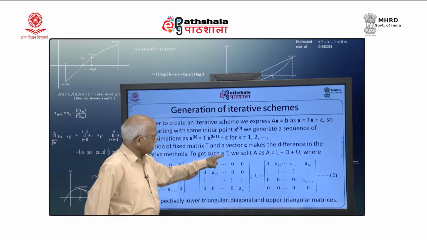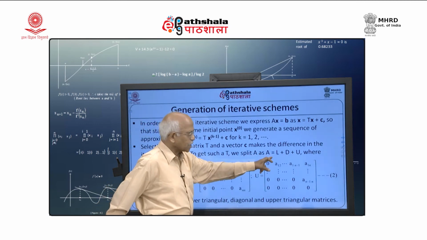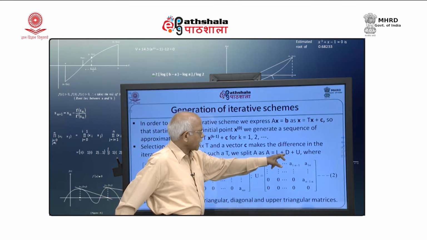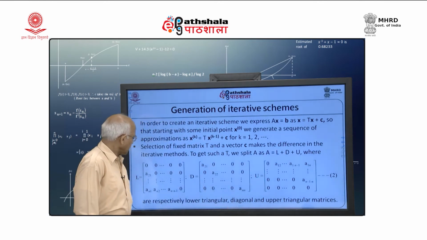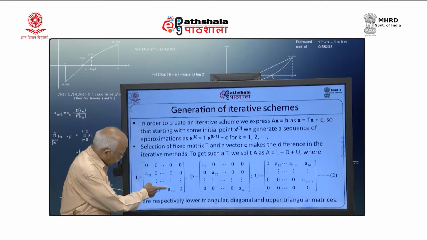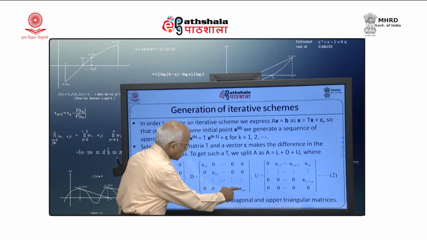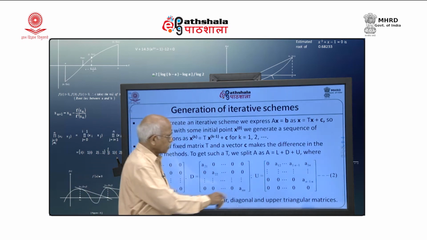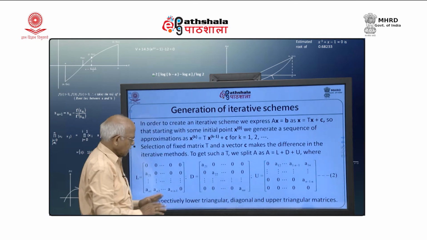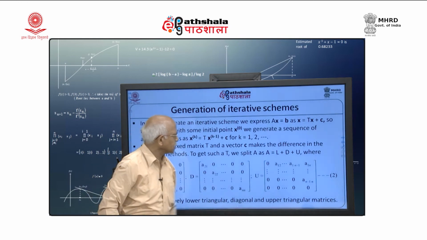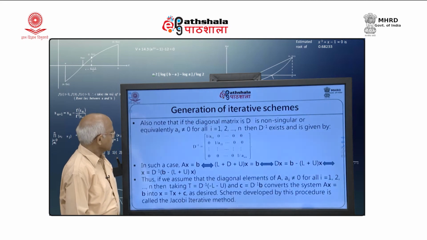To get such a T, we split A as a lower triangular matrix L, a diagonal matrix D and an upper triangular matrix U, where L is given by the lower triangular elements, with all other elements 0. Here we get only the diagonal elements and all other elements 0, and here we get the upper triangular elements. All these elements are of matrix A only, and therefore, when we add all of them together, we get A.